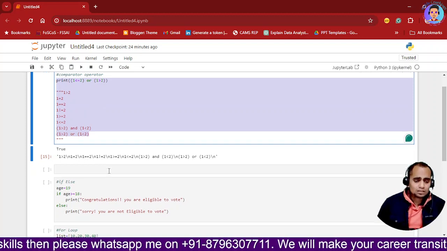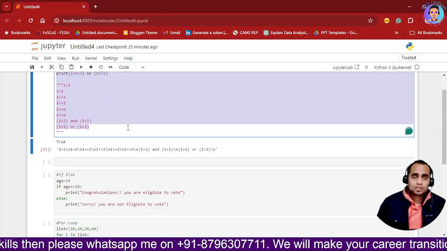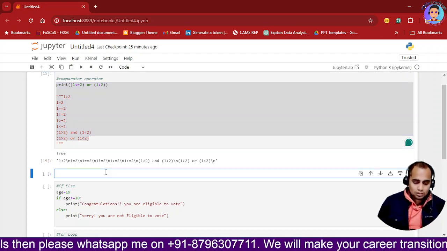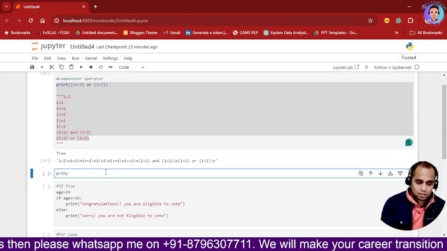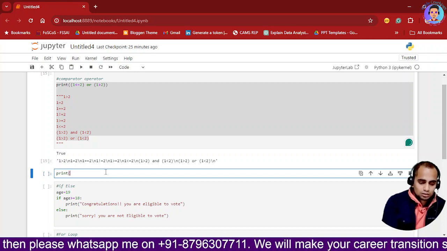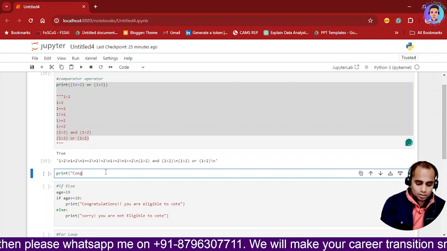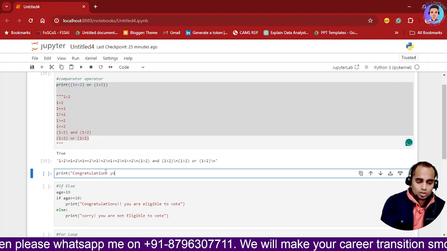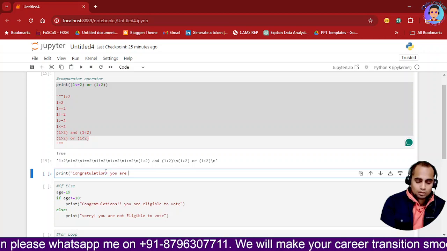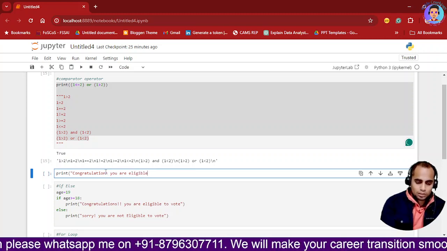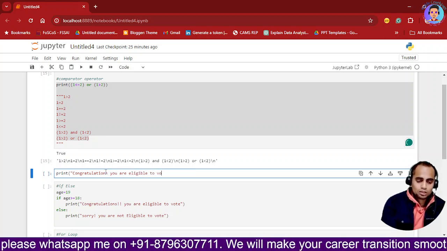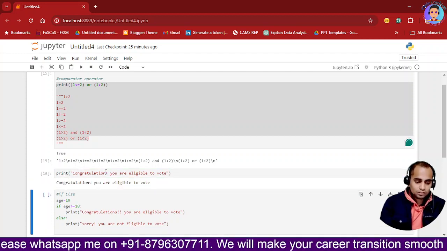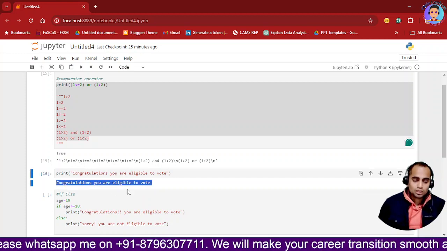Okay, then we are moving to a situation where I have a statement like I just want to print, "Congratulations, you are eligible to vote." Okay, this is how I want to show it as an output. So if I shift and execute it, I am able to show it.